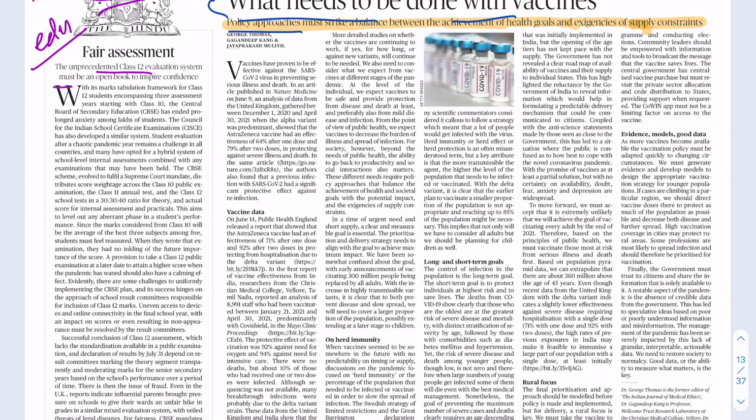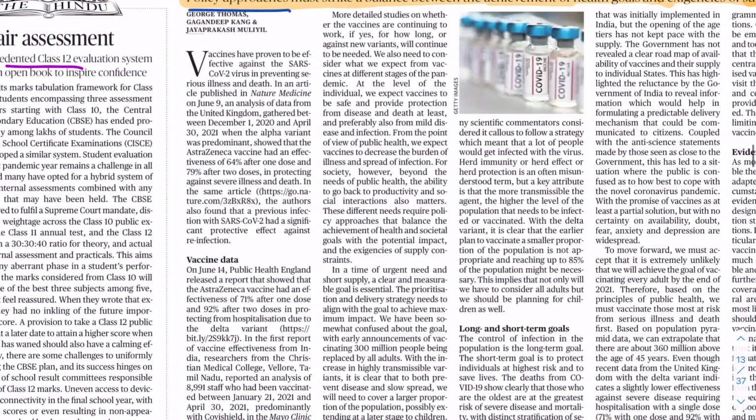So vaccines have proven to be effective against the SARS-CoV-2 virus in preventing serious illness and death. In an article published in Nature Medicine on June 9th, an analysis of data from the United Kingdom, when the alpha variant was predominant, showed the AstraZeneca vaccine had an effectiveness of 64% after 1 dose and 79% after 2 doses in protecting against severe illness and death.